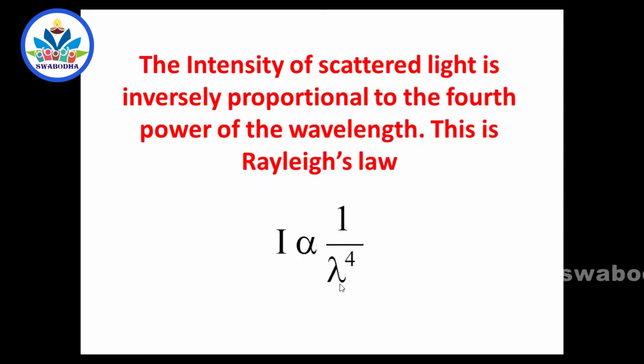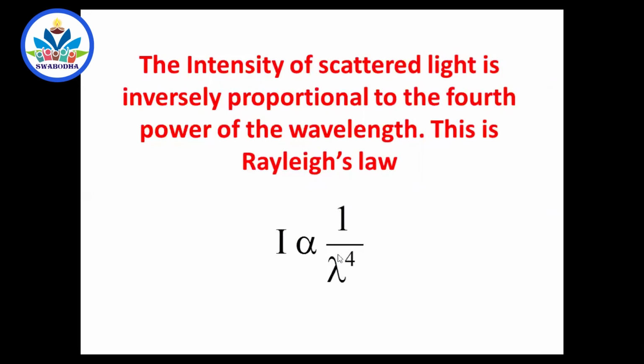So the intensity of the scattered light is more for blue, because the wavelength of blue light is less. When the denominator is less, the numerator should be more. What about red? Red is least scattered. It passes through fog, mist, dust. It doesn't get scattered by smoke and so on. So the intensity of the scattered light for red is less. That doesn't mean that red is not seen. Red will pass through the dust particles, whereas blue and violet cannot pass through the dust particles or air molecules. They get scattered more.